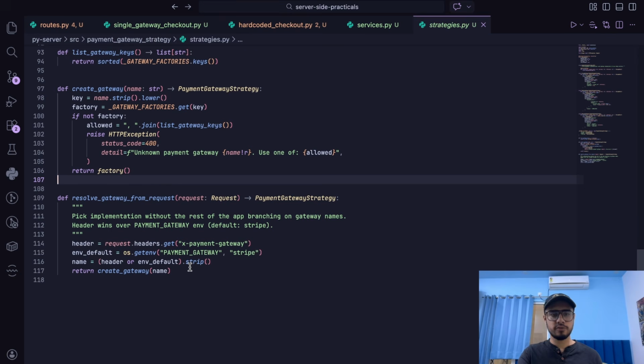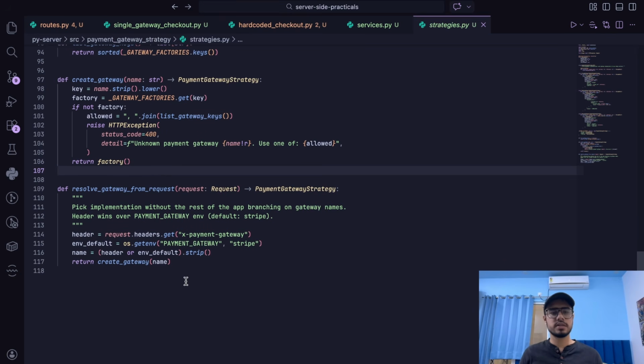Now resolve gateway from request. This function takes the payment gateway string from the header. Whatever we pass in here as the key is resolved from this particular function.